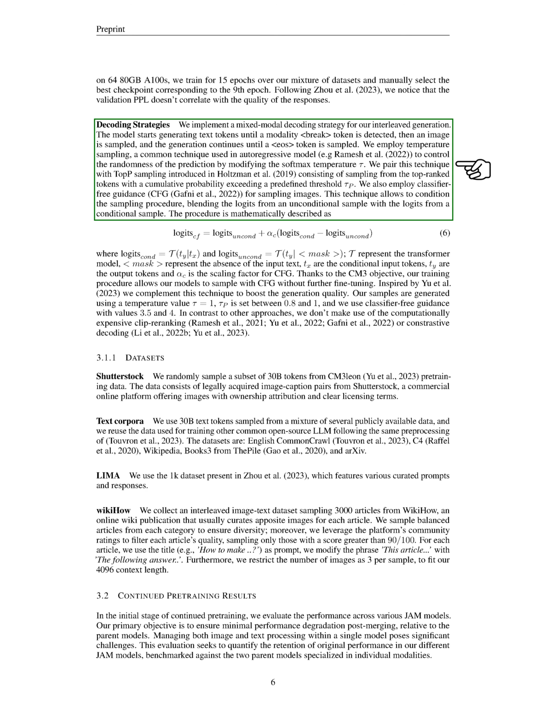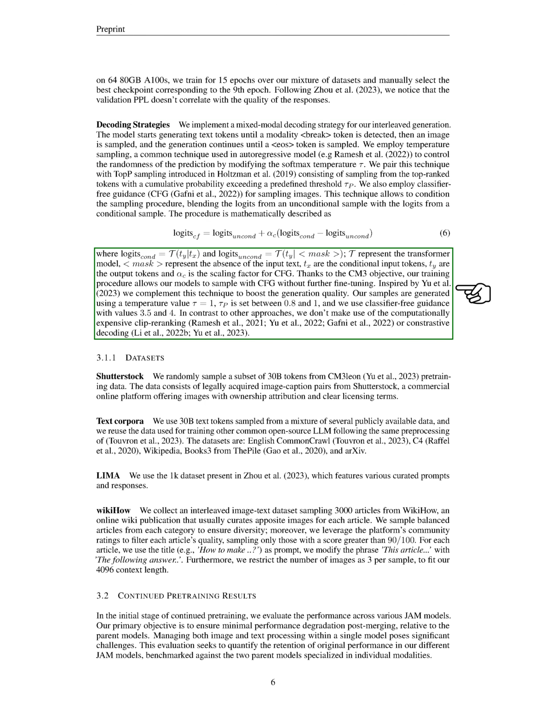We also use classifier-free guidance for sampling images. This technique allows us to condition the sampling procedure, blending the logits from an unconditional sample with the logits from a conditional sample. The procedure is mathematically described as the logits from the classifier-free guidance being equal to the logits from the unconditional sample plus a scaling factor times the difference between the logits from the conditional sample and the logits from the unconditional sample. Thanks to the CM3 objective, our training procedure allows our models to sample with classifier-free guidance without further fine-tuning. We complement this technique to boost the generation quality.